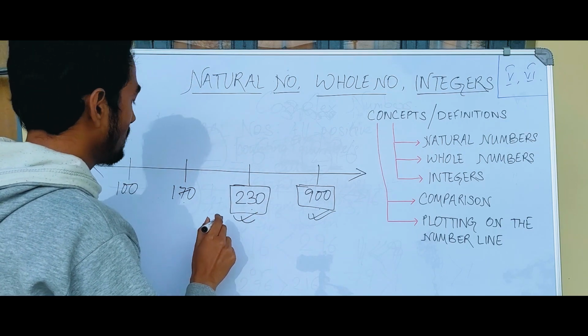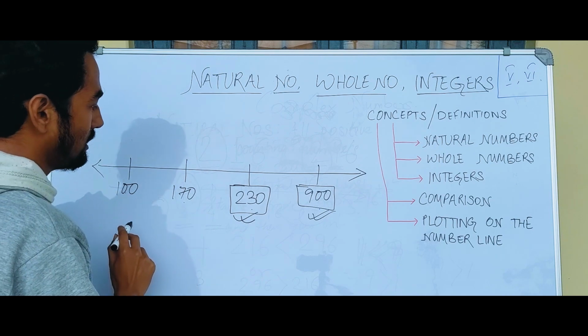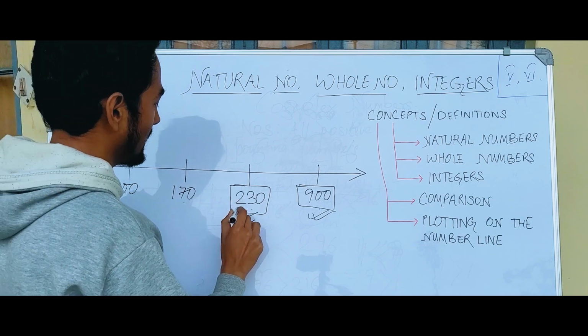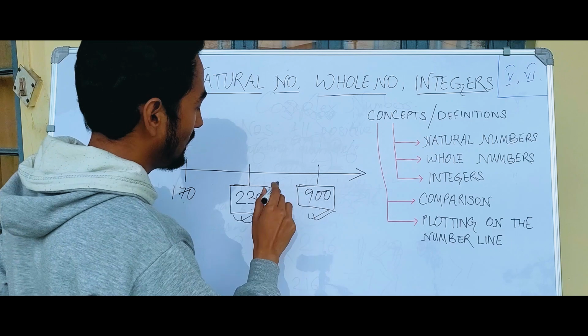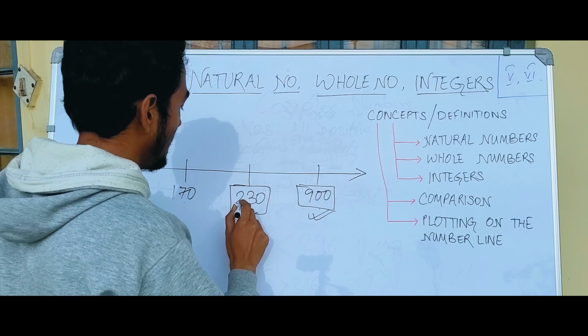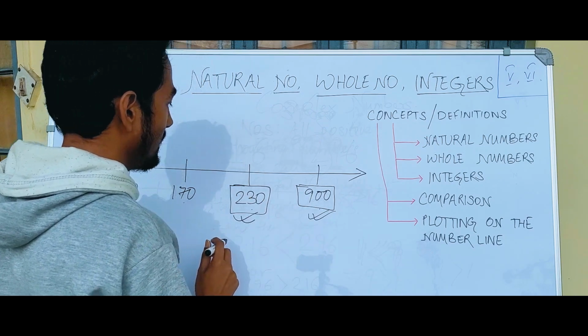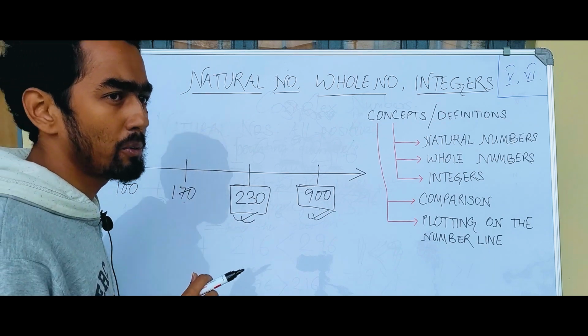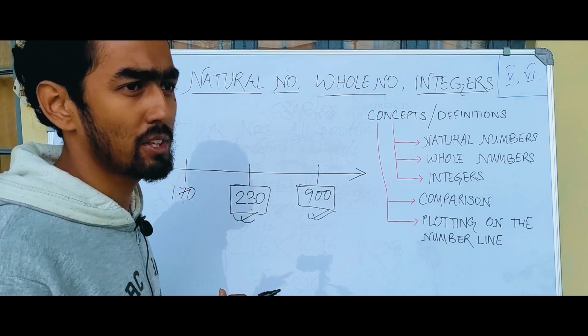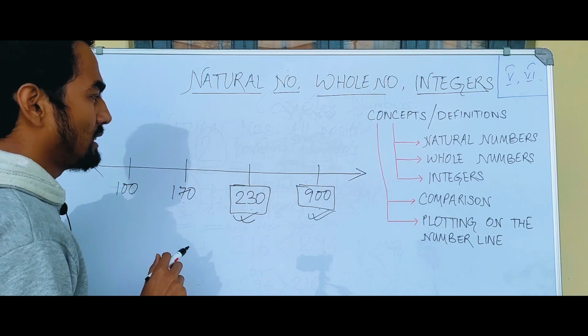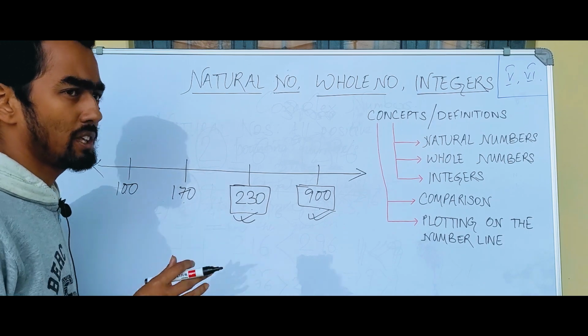তাৰমানে 230 number to 100 আৰু 170 তকৈ ডাঙৰ, এই কাৰণে 100 আৰু 170 ৰ ৰাইট সাইডে আহিছে, কিন্তু 900 তকৈ সৰু, এই কাৰণে 900 ৰ লেফট সাইডে আহিছে. Okay, so hope this will help you in understanding how to plot natural numbers on the number line, and then now we'll go on to the next module.